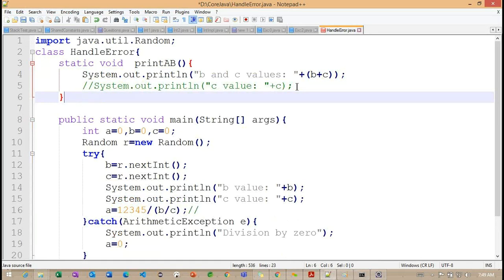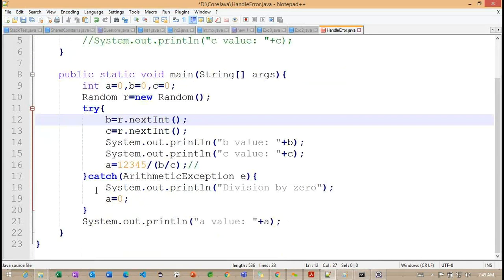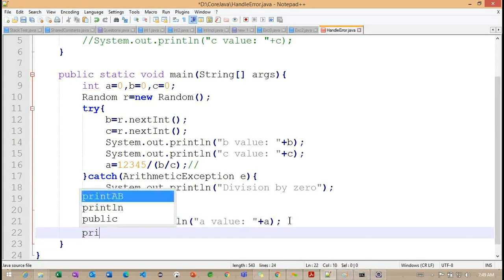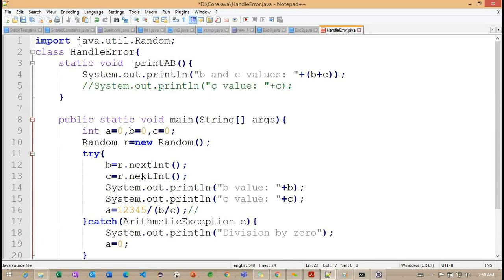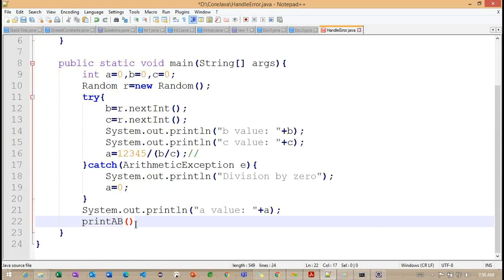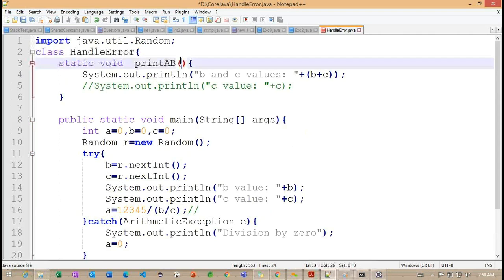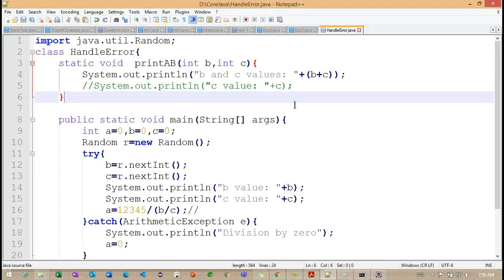Instead of printing the a value after this, what I'm trying to do is call the printAB method. I'm calling the printAB method with B and C, by specifying the B and C parameters here. So here, into B comma into C.